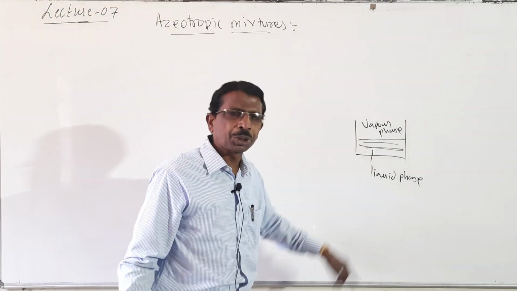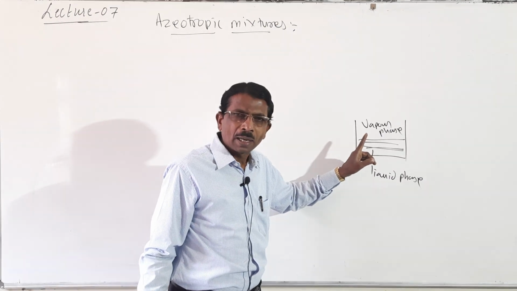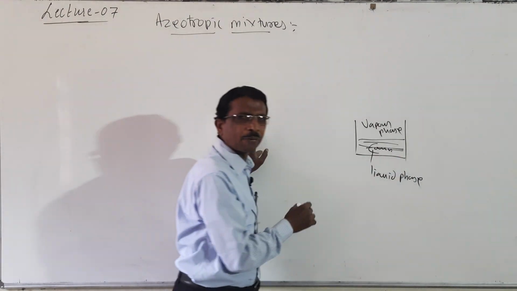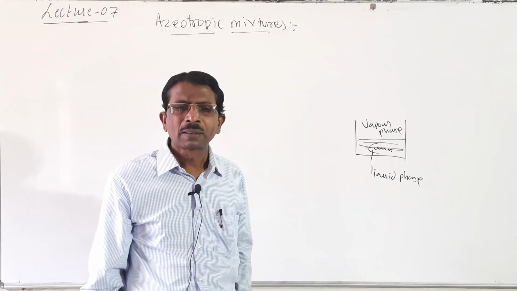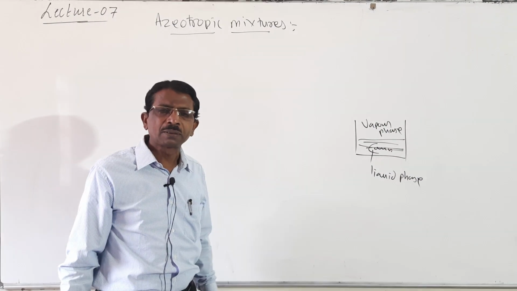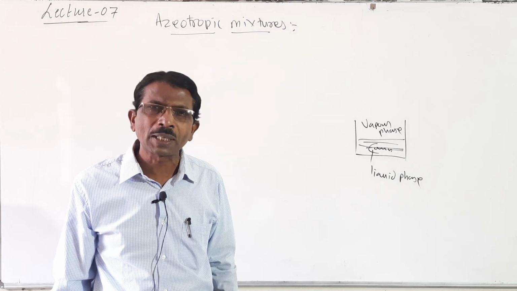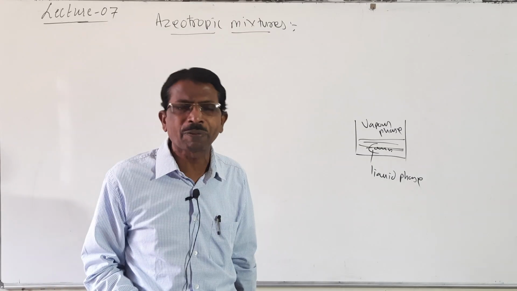When binary solutions or binary mixtures have the same composition in the vapor phase as in the liquid phase, and boil at constant temperature, they are called azeotropic mixtures. Or there is another definition.